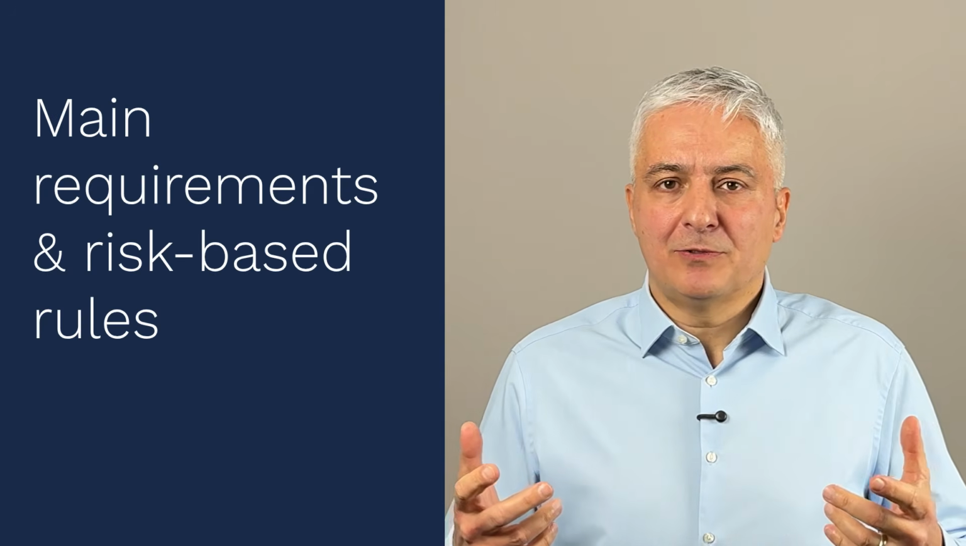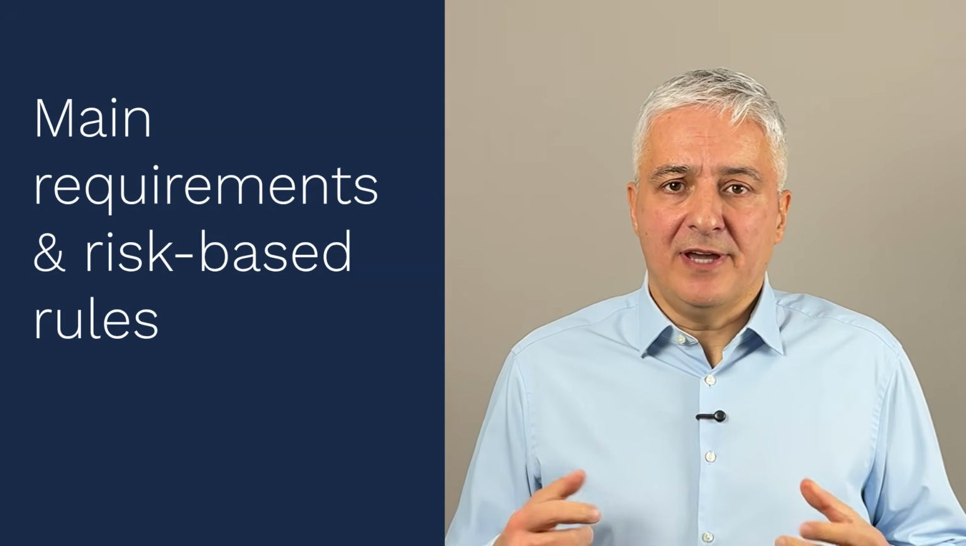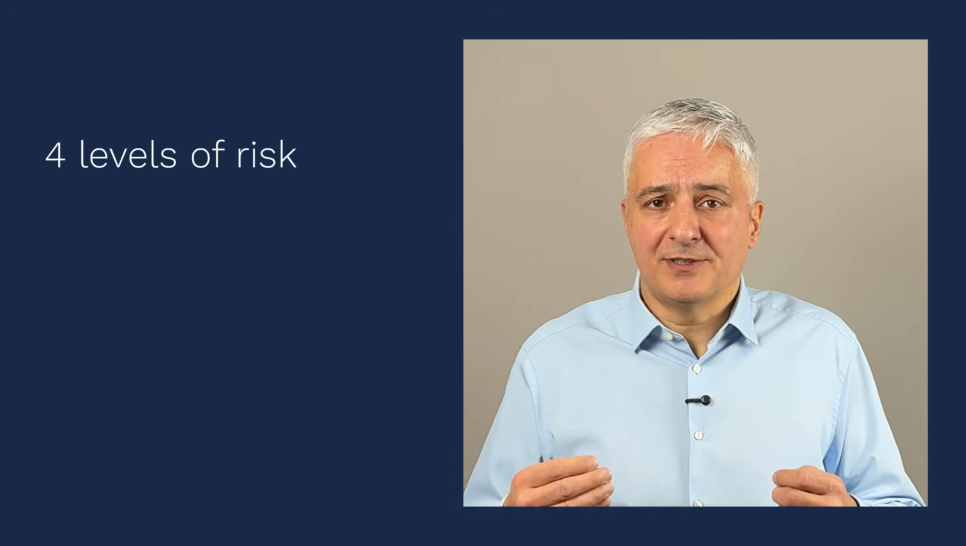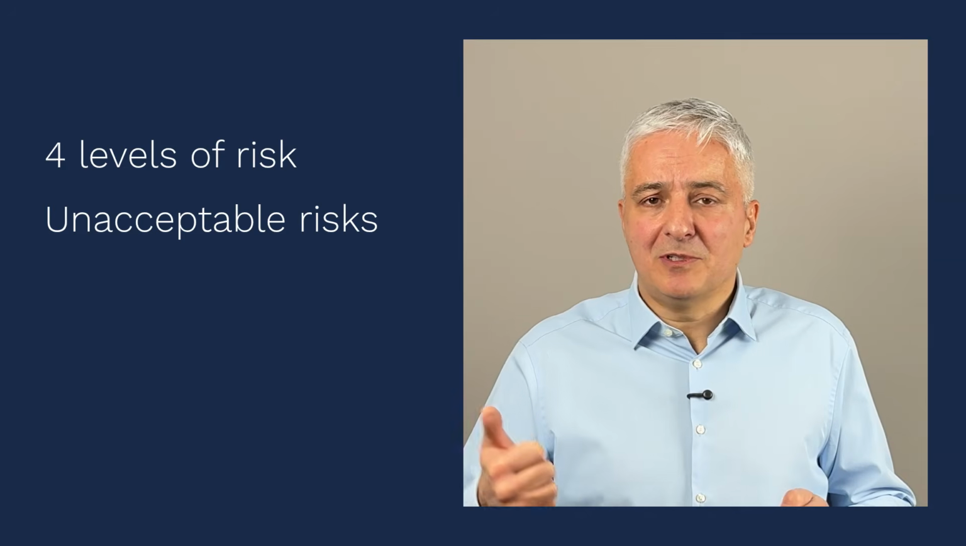Okay, let's go now into the main requirements of this act. One of the key things in this act is that there are different rules for different AI systems based on what kind of risk they actually pose. This is a little bit strange in this act because it mentions only high-risk AI systems. However, when you read the act through, you will see that it actually differentiates between 4 levels of risk. First of all are the unacceptable risks.